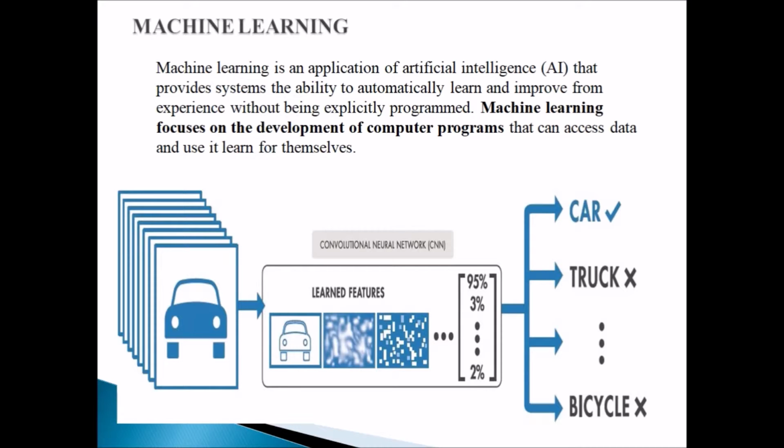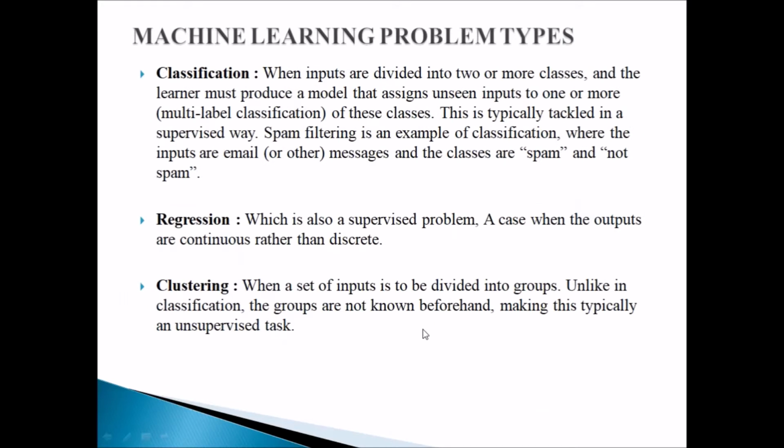So in machine learning, what the computer does is pick up data. You keep feeding it information or pictures of a car, truck, bicycle and everything. The computer all of a sudden starts recognizing that whenever it sees something like this, it is a car. Whenever it sees something like that, it is a truck. Whenever it sees something like this, it is a bicycle. So whenever it now sees a single picture of a car, it can categorize it and tell you that this is 95% a car, and therefore it is a car. So that's what machine learning does. To learn from data, you must have supplied plenty of pictures of cars and other things, so that the machine will now be able to classify and tell you that this is this. That is what machine learning is.